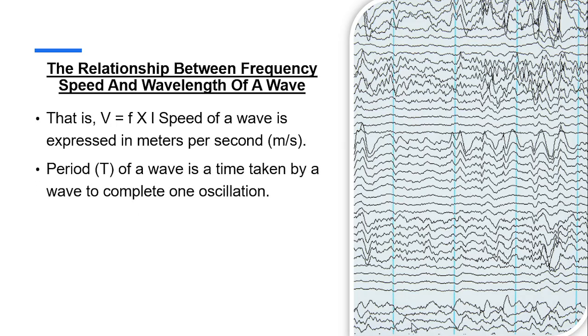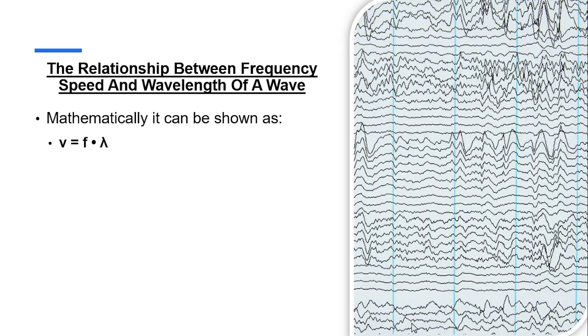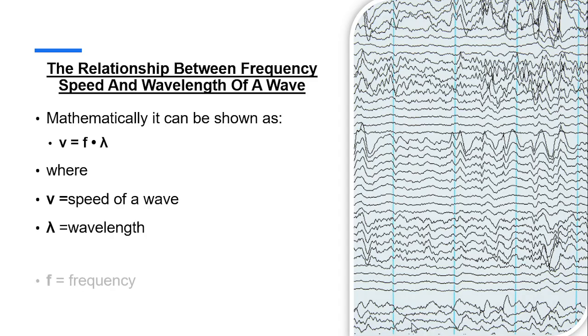Now, the period of a wave is just the time taken by a wave to complete one oscillation. So that's the meaning of the period of a wave. It's the time taken to complete one oscillation. And the frequency is the reciprocal of the period. Mathematically, it can be shown as you can see here. This is the equation where v = f × λ, whereby v is the speed of the wave, λ is the wavelength, and f is the frequency.